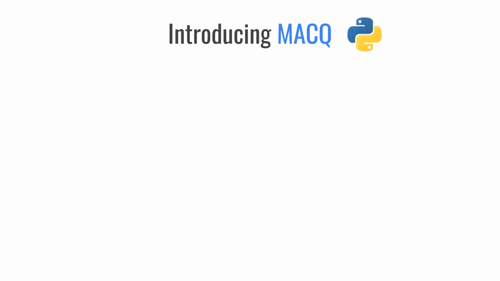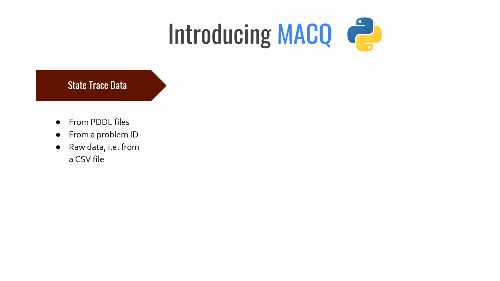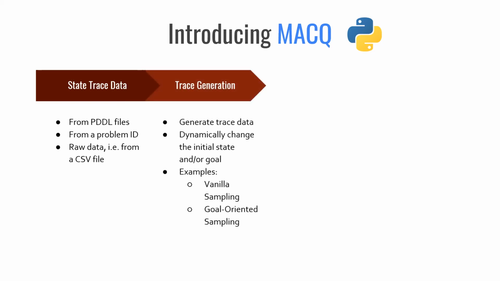MACQ is a Python library which covers the task of model acquisition from start to finish with an intuitive centralized API. First, users can either import state trace data from CSV files or generate traces from raw PDDL or a problem ID. There are also a variety of trace generation methods, including vanilla sampling, which quickly generates arbitrary lists of traces, and goal-oriented sampling, which generates a trace that reaches a particular goal.